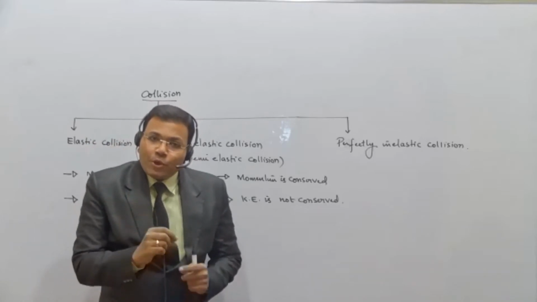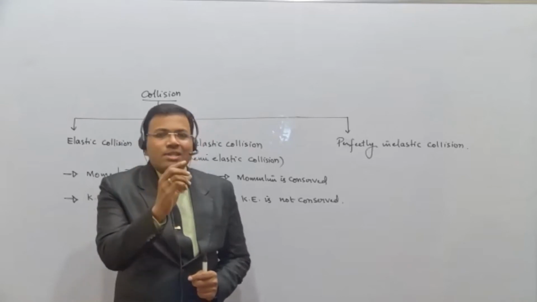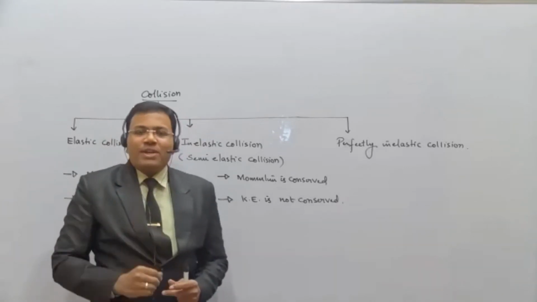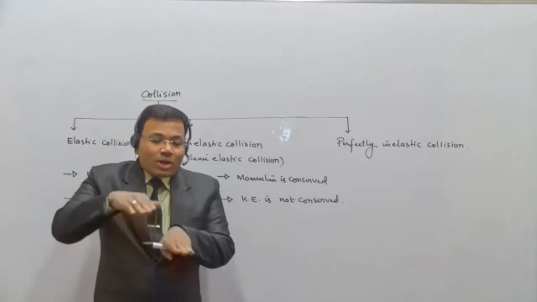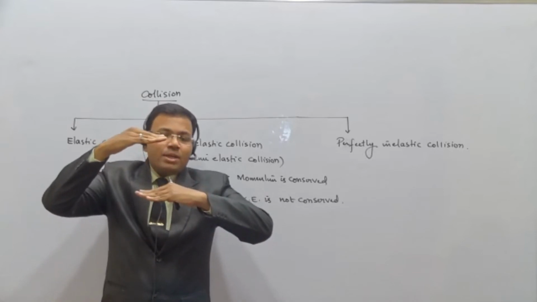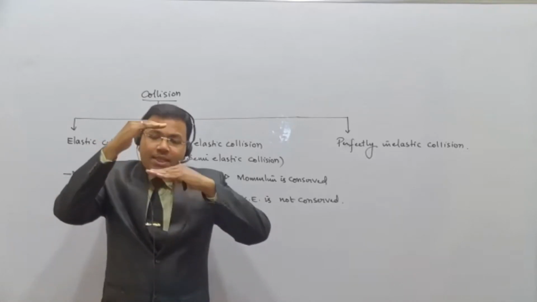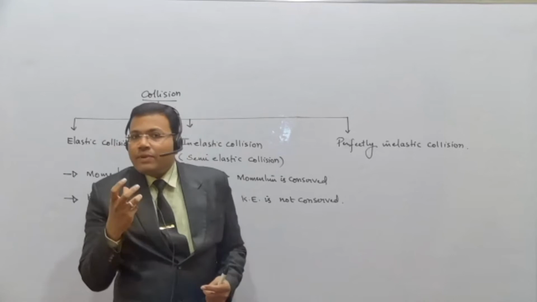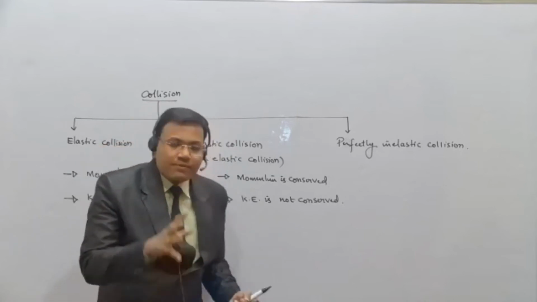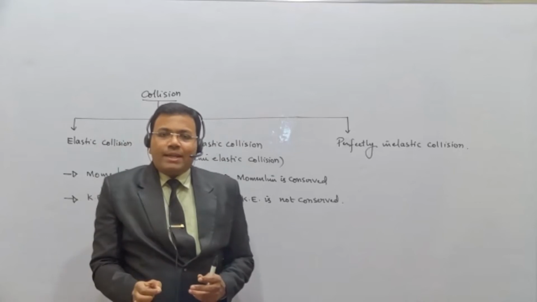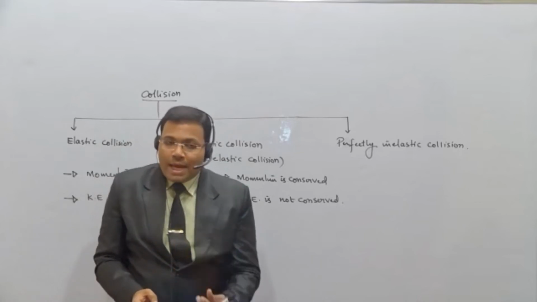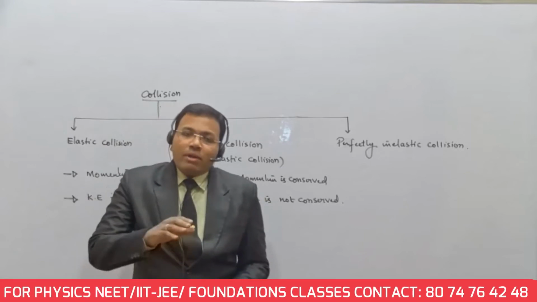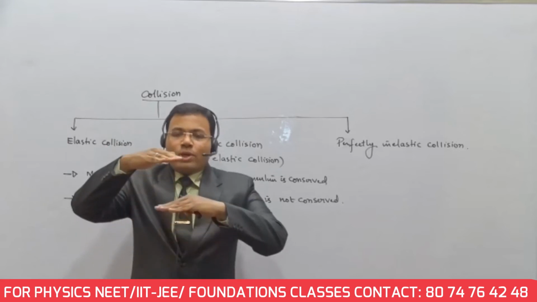During collision, you will hear some sound. Sound is a form of energy. So where is that energy lost, and what is the reason for this difference in height? The difference in height means a difference in energy. We hear some sound when the ball collides with the ground. That means some part of the kinetic energy before collision has converted to sound energy, and the rest is retained and it reaches only up to this much height.